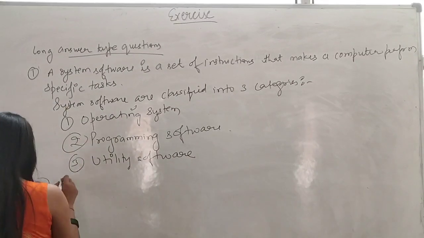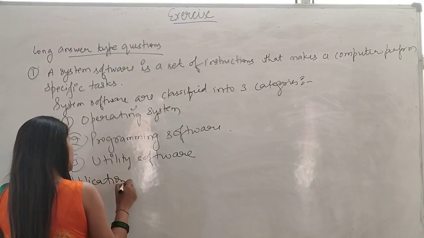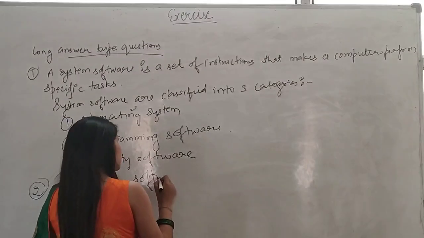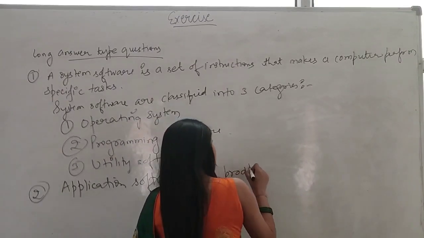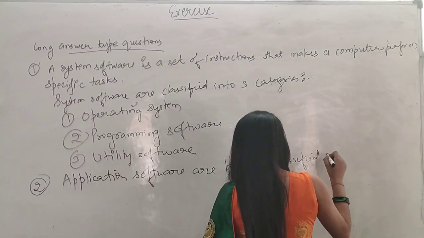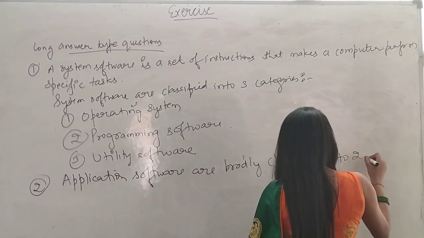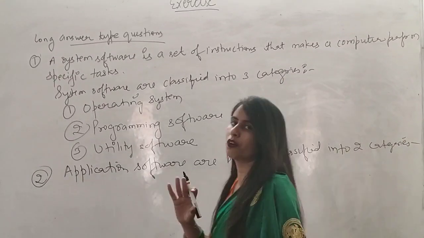Okay, so at first we will write, application software are broadly classified into 2 categories. Means broadly they are of 2 types.